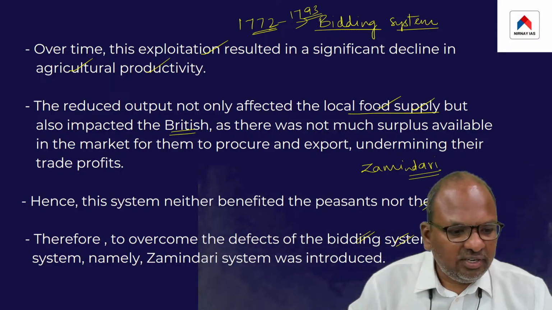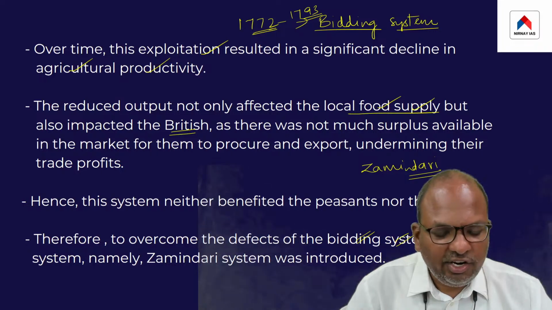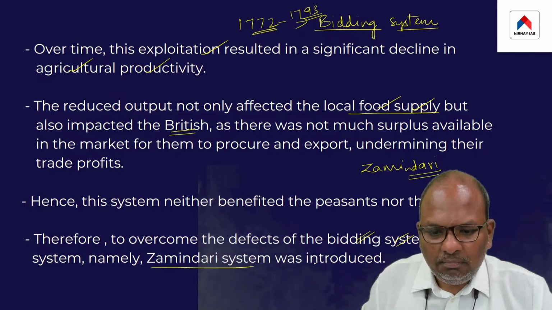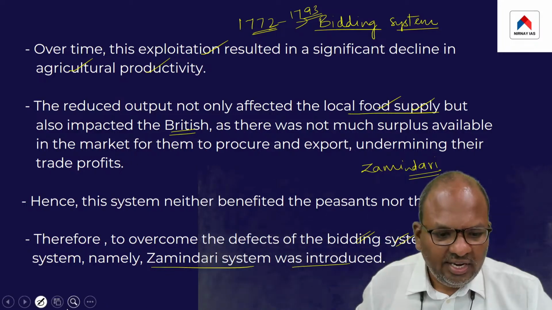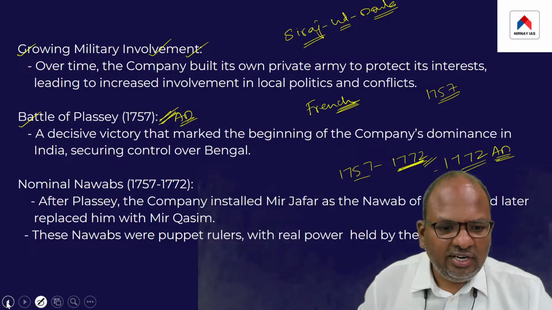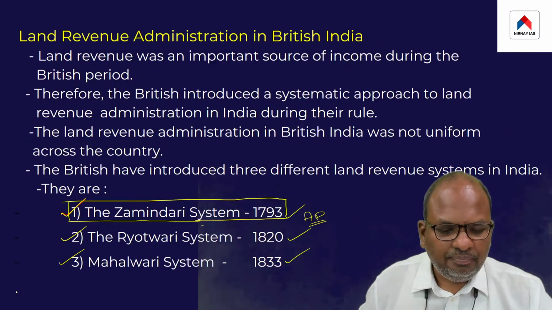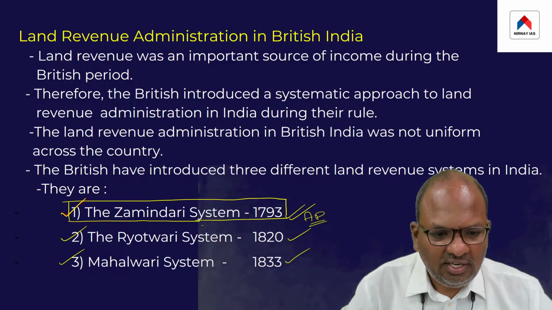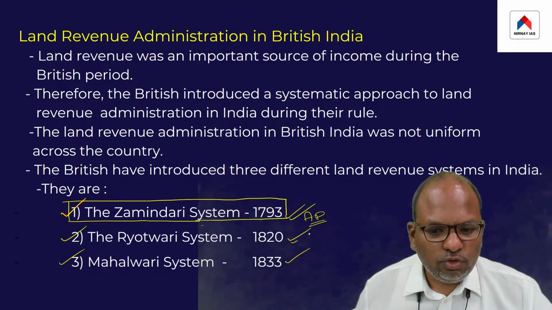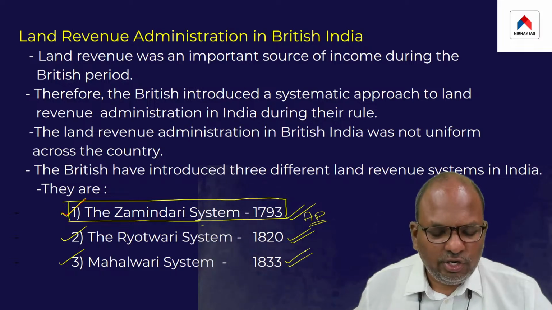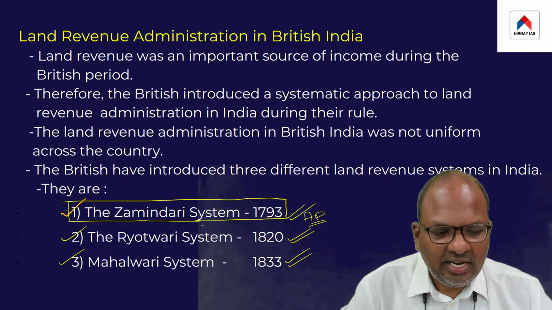To overcome the defects of the bidding system, the British introduced a new land revenue system known as the Zamindari system in the year 1793. I already told you in the introduction that the British introduced three different land revenue systems in the country. One is the Zamindari system, introduced in 1793. Then the British later introduced another system, the Ryotwari system, in 1820. And third, they introduced the Mahalwari system in 1833.